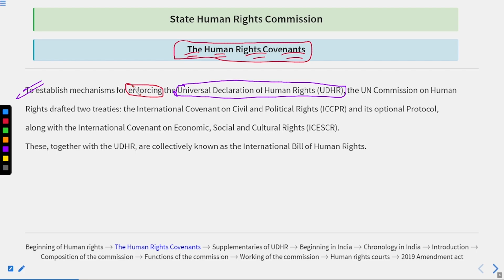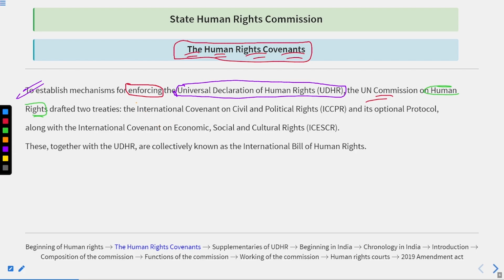It means that at that time, we were not willing to just form a document and then sit on a chair and think that everything would be implemented automatically. But we established a mechanism so that the Universal Declaration of Human Rights could be enforced. The UN Commission on Human Rights, which was first established under Eleanor Roosevelt, drafted two treaties. Okay, this is very, very important. Please pay your attention here.